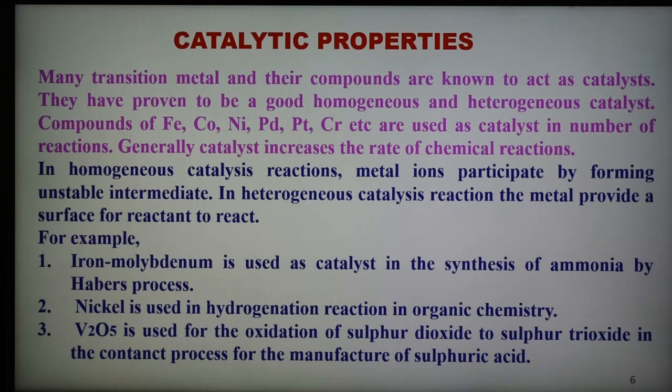In homogeneous catalysis, the metal ion participates by forming an unstable intermediate. In heterogeneous catalysis, the metal provides a surface for the reactants to react. So these are the two types of catalysis: homogeneous and heterogeneous.